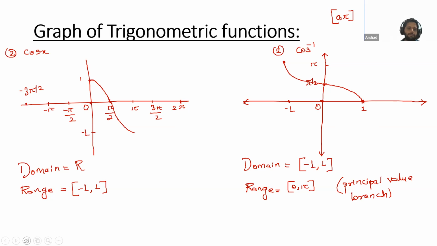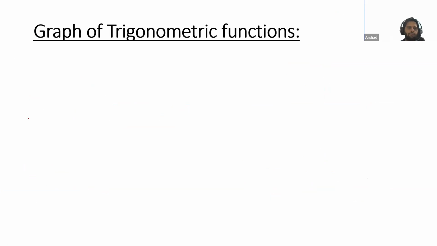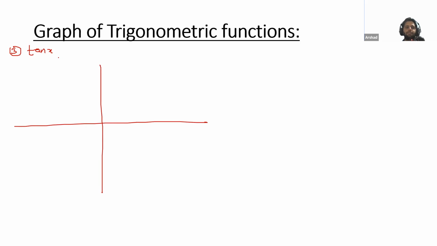Now next one. Third is the tan function, tan x. So it's a graph of tan. Just draw like this. Tan is sine by cos. Cos is 0 for pi by 2, so we would write 0 here. For pi by 2, this does not exist.